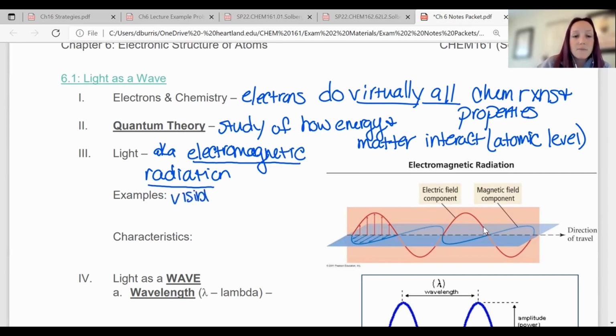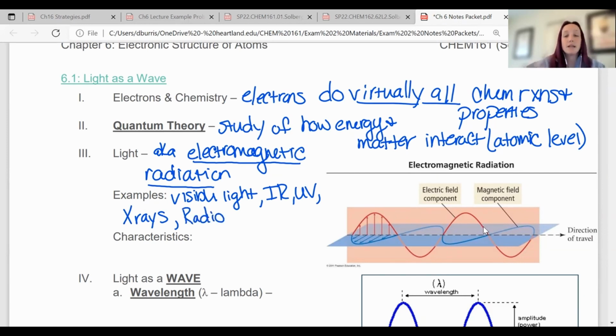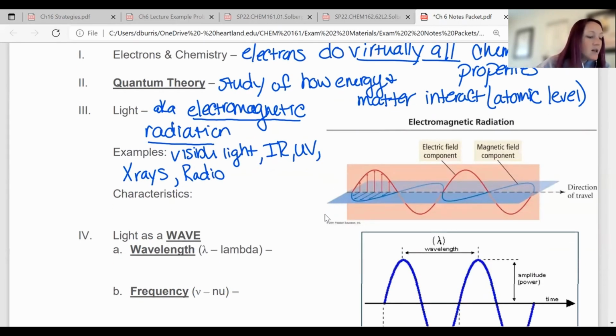So like visible light is what I'm talking about. But if you change certain aspects of the wave, you get things like infrared or UV light. Okay, these are all light waves or electromagnetic radiation. Also X-rays or radio waves. Okay, these are all electromagnetic radiation or light, just in different forms. Okay, so we actually have a lot of principles that will govern these, and we're going to talk about what those are today.